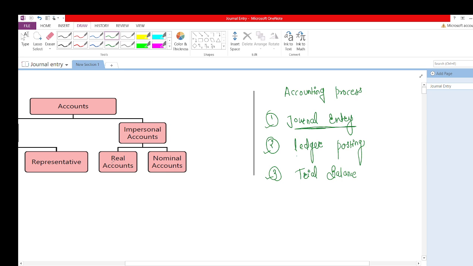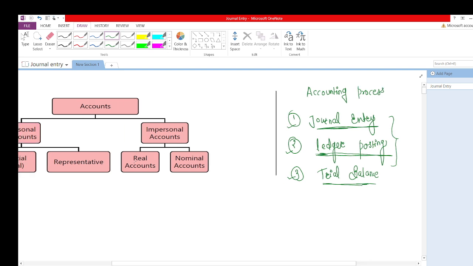After recording journal entry we learn how to post the ledger, that is how to make the ledgers or how to post these journal entries. And the third step is trial balance. Trial balance is basically to check whether there is any error in journal entry or ledger posting. If there is any error in journal entry or ledger posting, our trial balance will not get tallied. After all these three steps, we can say that we are prepared to proceed further to our financial statement.